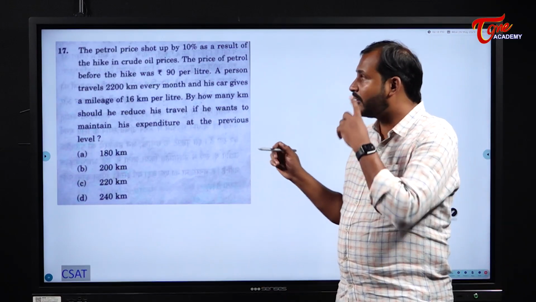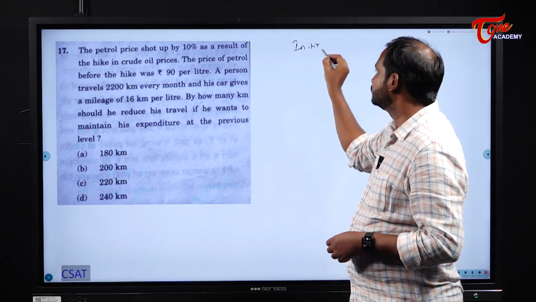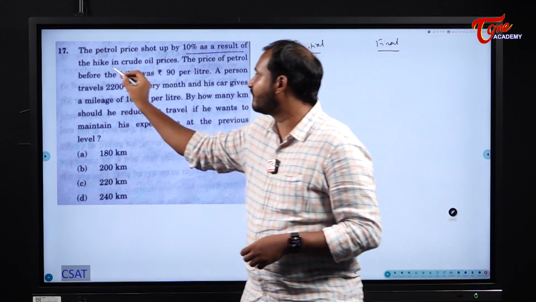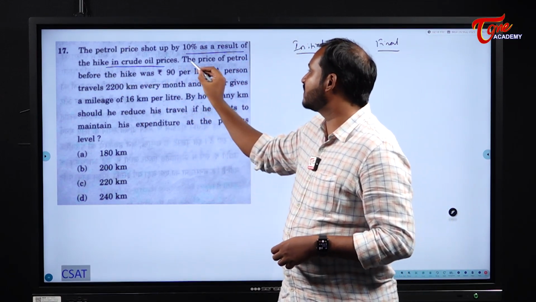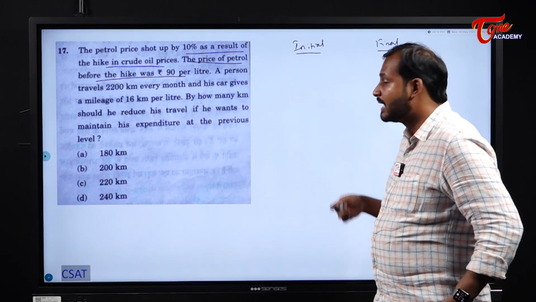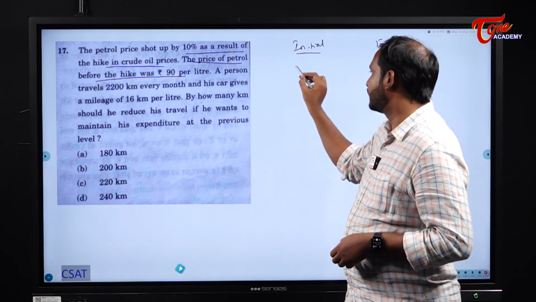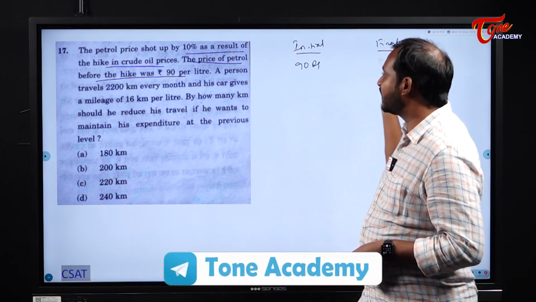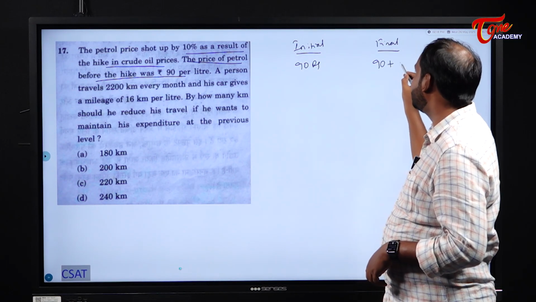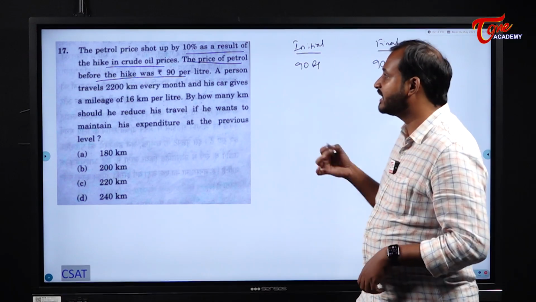Next one, the petrol price shot up by 10%. So initial, final. The petrol price was shot up by 10% as a result of the hike in the crude oil prices. The price of the petrol before the hike was rupees 90 per liter. Before the hike its value is rupees 90 per liter. And after the hike it is increased by 10%, right? So 90 plus 10% of 90, that is 99. So after the hike the price became 99 rupees.